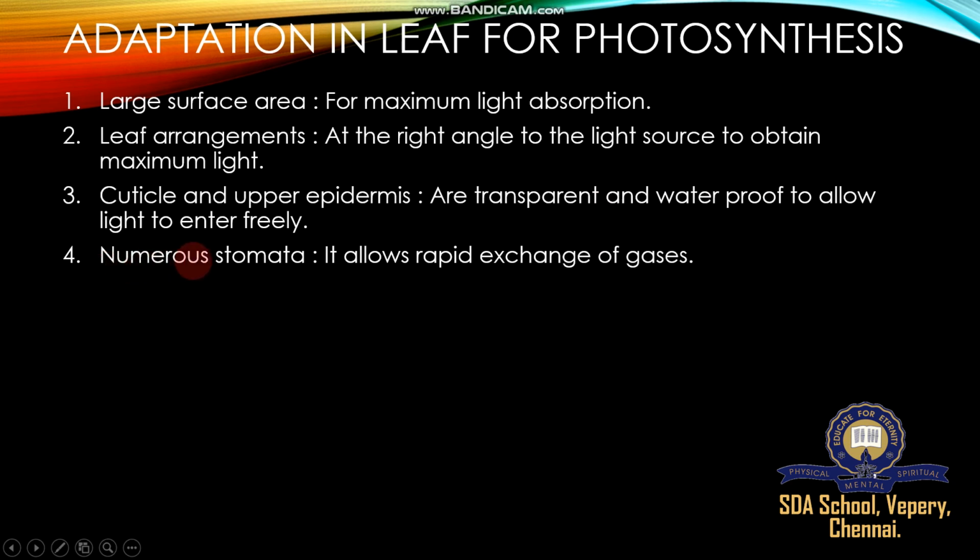Number 4, numerous stomata. The stomata are also one of the major adaptations in the leaf for photosynthesis.